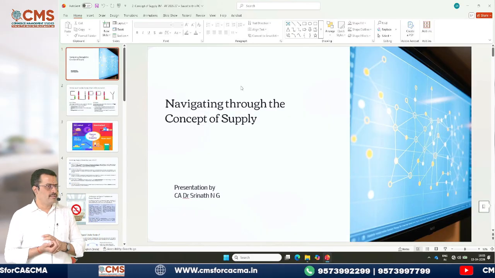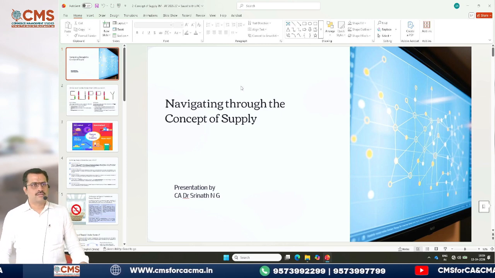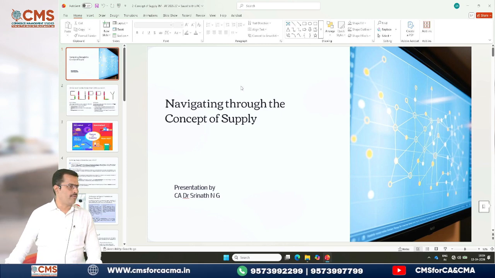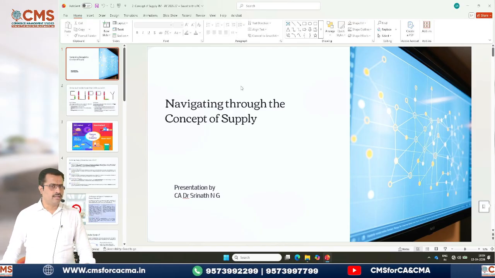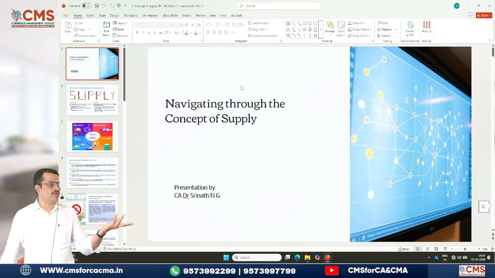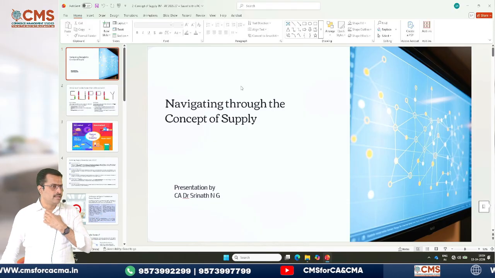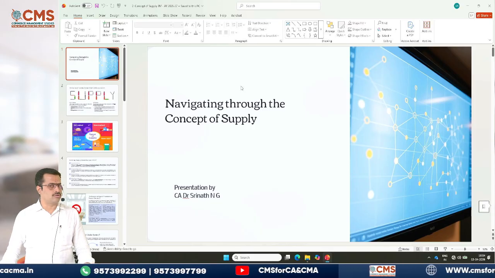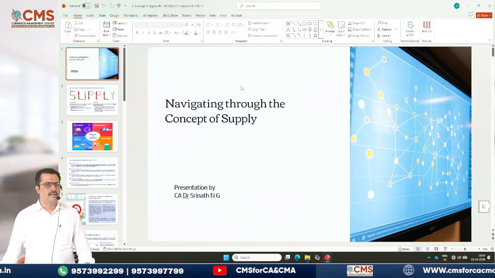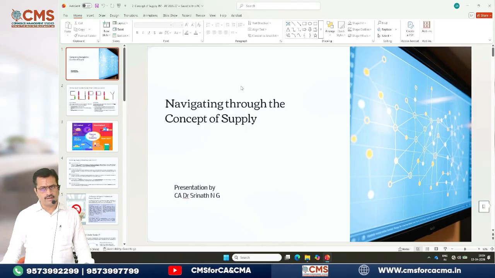So let's start, till the projector gets switched on, with the meaning and scope of supply, which is very important for our exam. Section 7 deals with the concept of supply, because without supply there is no GST at all. First of all, there should be some or the other supply, either supply of goods or supply of service or supply of both. Then only there will be GST, otherwise GST will not be applicable. That's what we know very well.